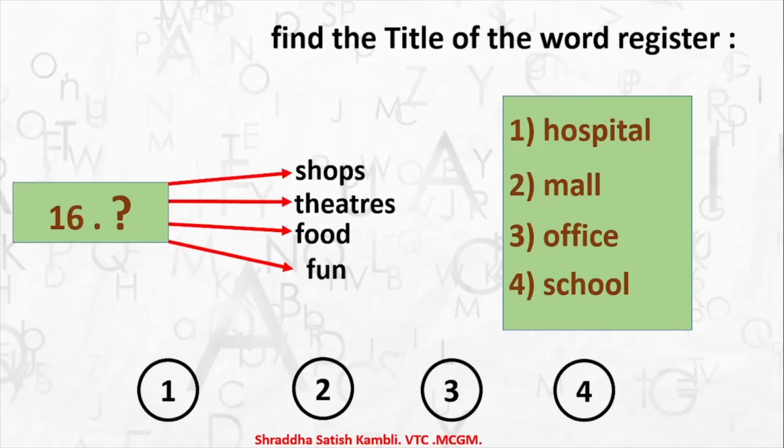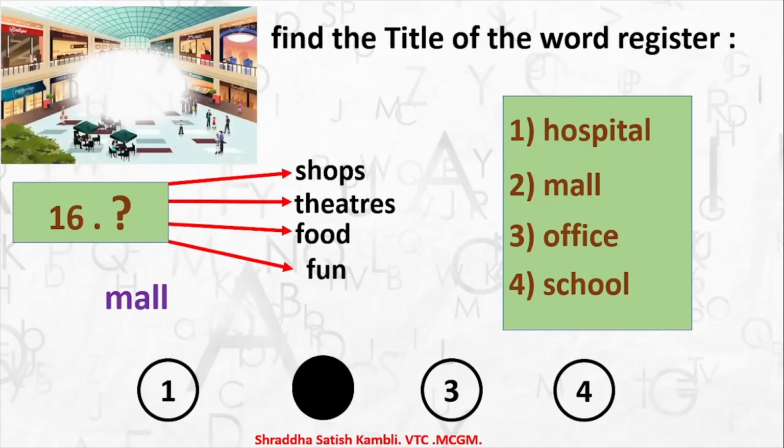So these words shops, theatre, food and fun are related to which of these words? Yes, of course, it is option number 2, that is mall. So when you go to a mall, here for example is a big picture of a mall. You will find lots of shops also, you will find theatres also, you will find food courts where you can sit and eat food, and then you can also have a lot of fun.